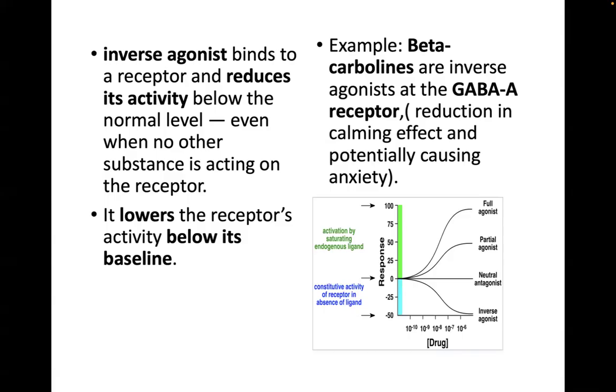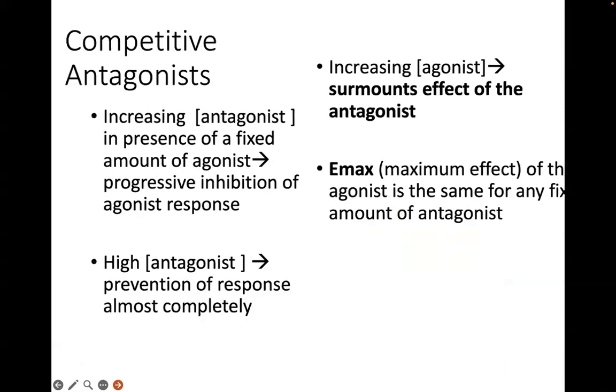Now, when you give an inverse agonist, you might actually produce an opposite clinical effect because you shut down the constitutive activity of the GABA A receptor. And so the patient will manifest with anxiety, okay, and sleep difficulties, okay. So that is why we consider inverse agonist as actually antagonist, no?